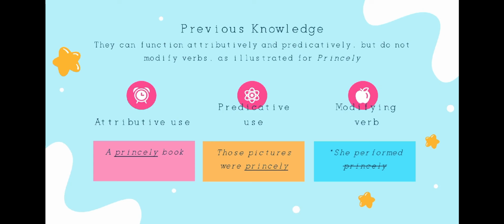And then we can use it predicatively, for example, those pictures were princely. And for modifying a verb, we can't say she performed princely. It is because princely is an adjective, so we can't use it to modify the verb.